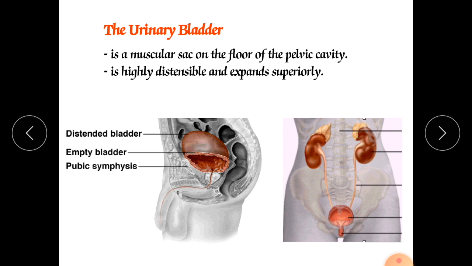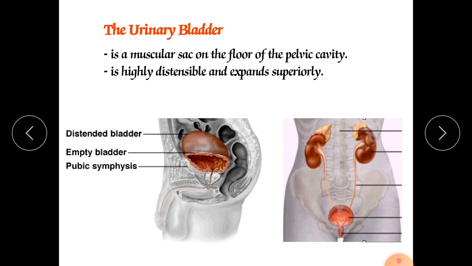Around the opening of the urethra, the circular fibers form the internal urethral sphincter, and inferior to it is the external urethral sphincter. These 2 sphincters are responsible for voluntary removal of the urine.